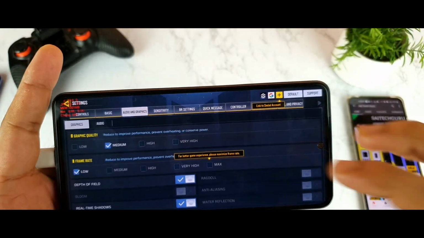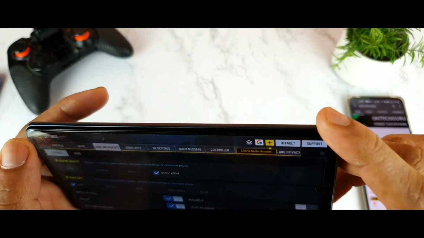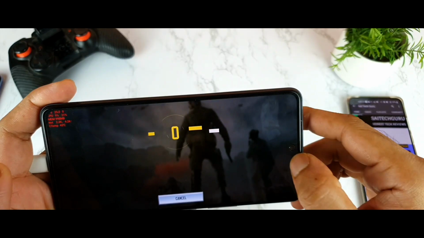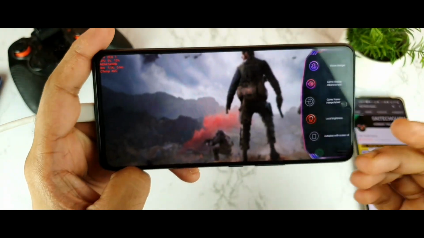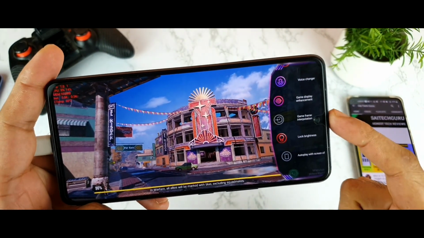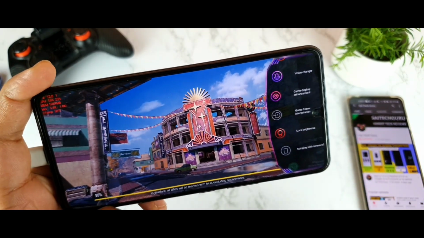Let me go back and try another setting. Now I'll use the very high graphics and the low frame rates. Let's see this combination, how much FPS we can actually get without using game frame interpolation. So game frame interpolation is completely turned off. I'm trying multiple combinations just to see whether the game frame interpolation option is working or not. That is my main intention in changing the quality and all the settings.